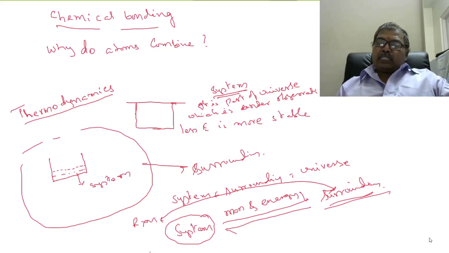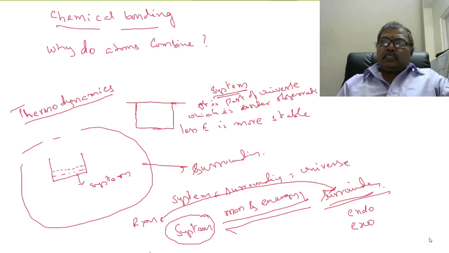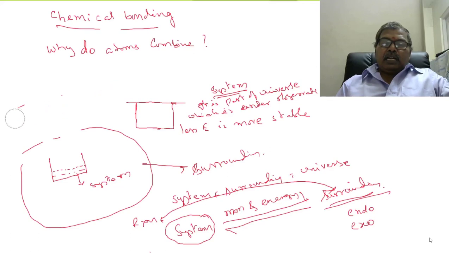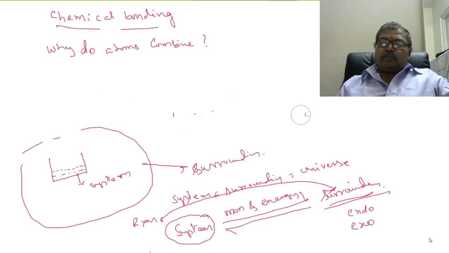If the reaction system absorbs energy from the surroundings, it is called an endothermic reaction. If the reaction system releases energy to the surroundings, then it is called an exothermic reaction. Clear? Any system which is having less energy is more stable.